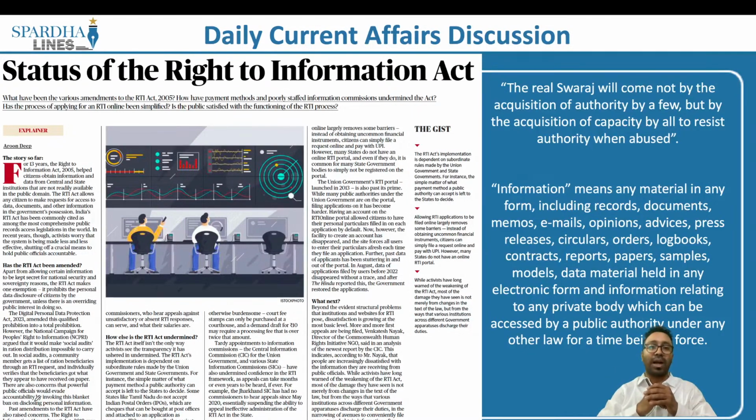First, we have to understand what this right to information is. When we speak about the definition of right to information, or what this information is all about, let's assume for a moment that you are a person who is paying taxes. What does the government do? The government imposes taxes on you and you are paying your taxes. It can be in the form of income tax, or let's say you're buying a product.